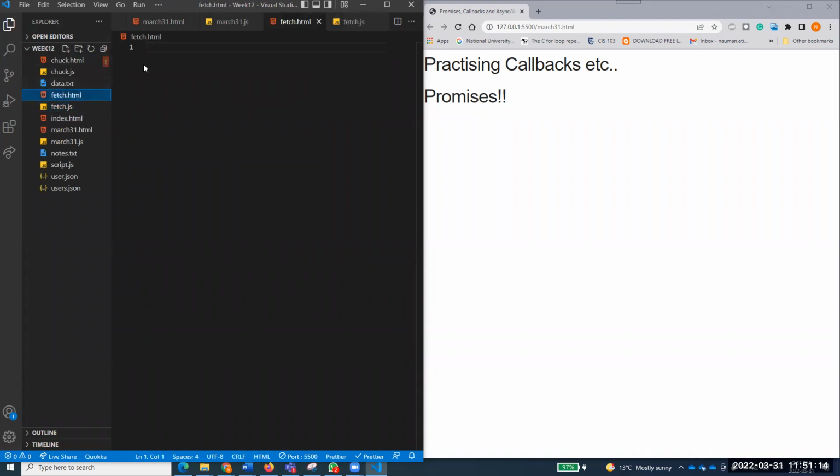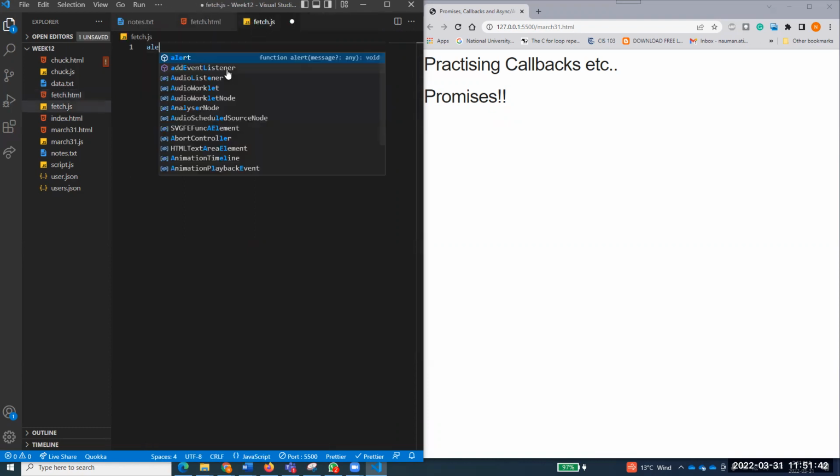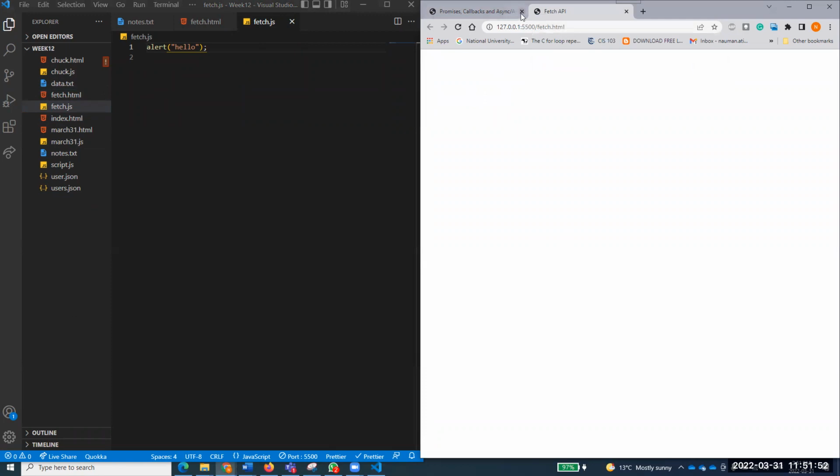Again, in fetch.html, just create a quick boilerplate, because I want to work on the Fetch API and connect it with your script. What is the script? Script src, and the script is fetch.js. So again, that old method of mine, to check. It's always good to make sure, because you don't know what's going on. So if I run this fetch.html, you see that it's connected, right?